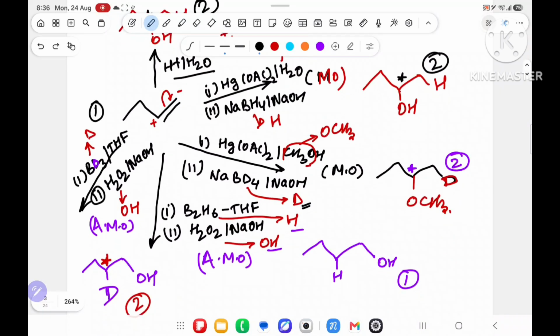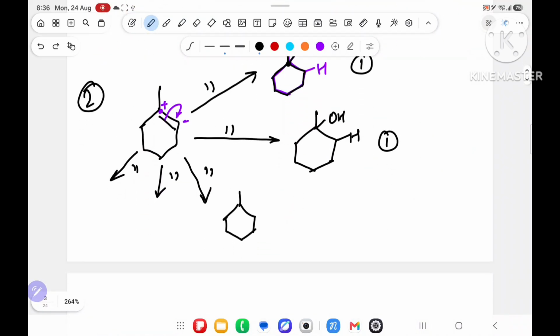Third one is OCH3 and D. So over here OCH3 will come. Where OH is coming, there OCH3 will come, and where H is coming, there D will come. Oh sir, over here one chiral center, two chiral centers. Because of two chiral centers, 2 to the power 2 is 4, the total products coming.